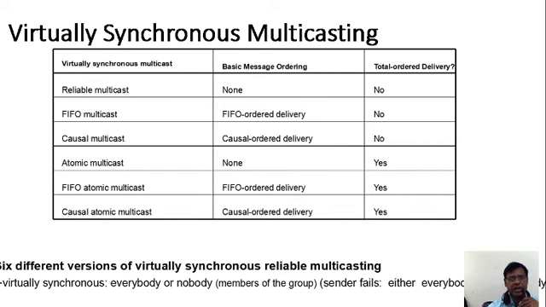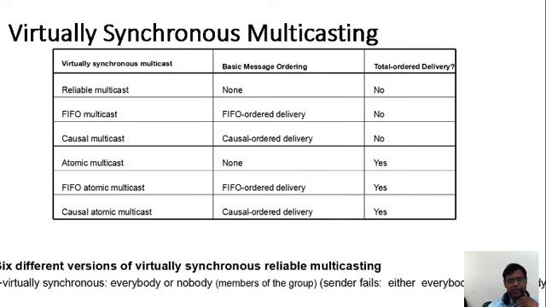So for reliable multicast, the basic message ordering is none. Nothing is there in the basic message ordering, and the total order delivery is also nothing. FIFO multicast, first in first out multicast, has FIFO order delivery, and the total is also nothing. Causal multicast has causal order, atomic multicast has nothing, and FIFO atomic multicast has FIFO ordered delivery.